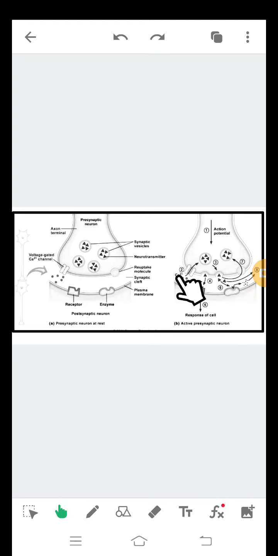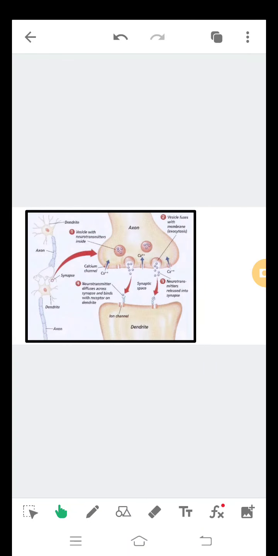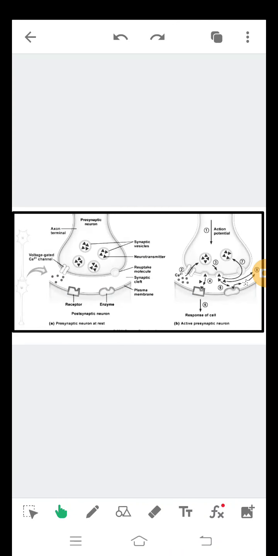So second, the Ca2+ channel opens, and third, neurotransmitter goes into the synaptic vesicle. Then this is the main important one. See, we already studied exocytosis. This is the function of the exocytosis phase. Then fifth, the receptor binds with neurotransmitter.